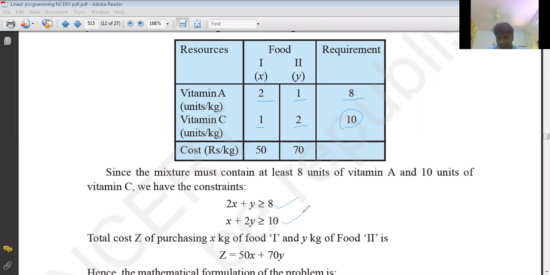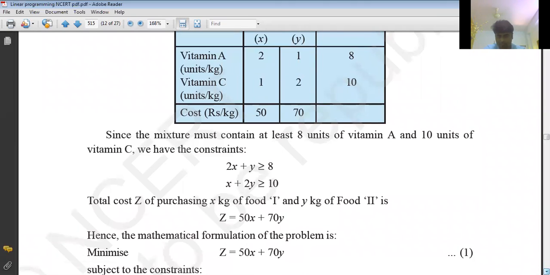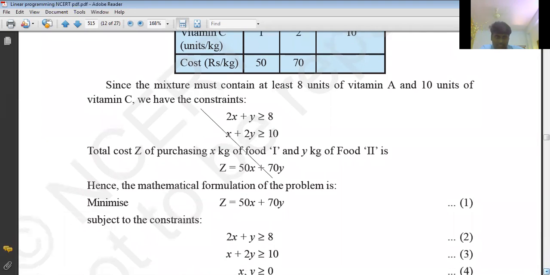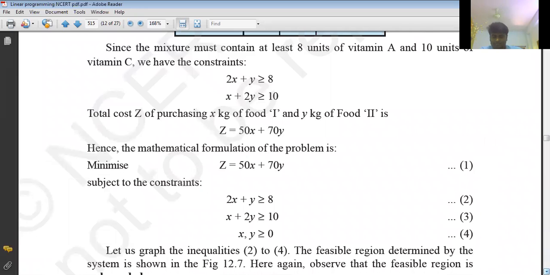And what is the objective function? We are going to minimize the cost function. Cost means how much? Per kg cost for food 1 is 50 rupees, for food 2 it is 70 rupees, correct or not? And how many kgs are available for food 1, x we took, and for food 2, y. So finally 50x plus 70y is the objective function. So now finally we are going to formulate the given problem.